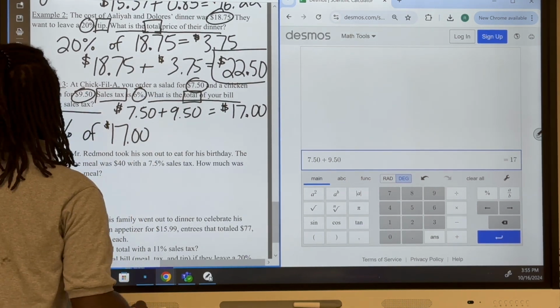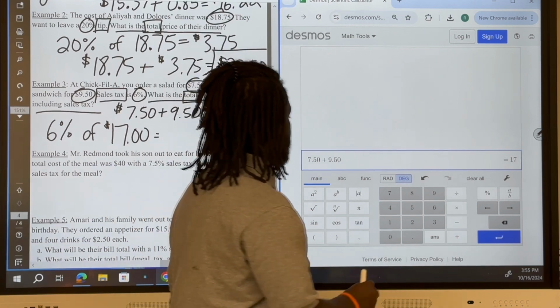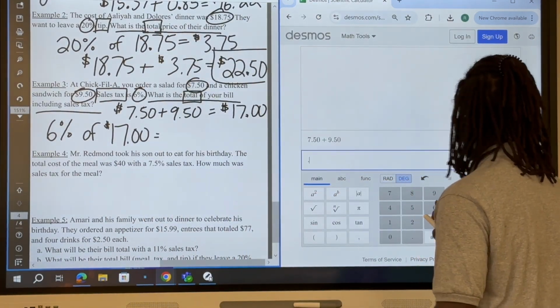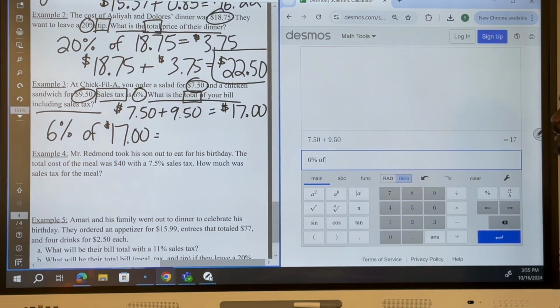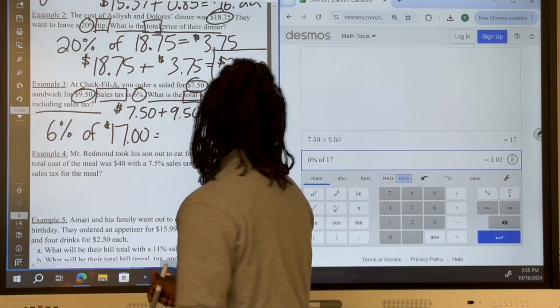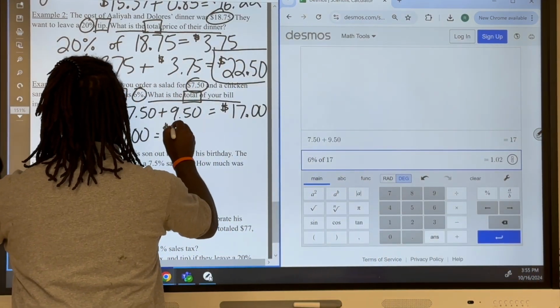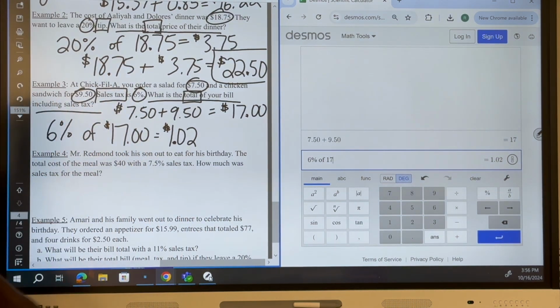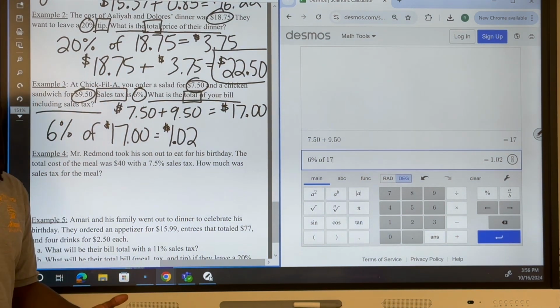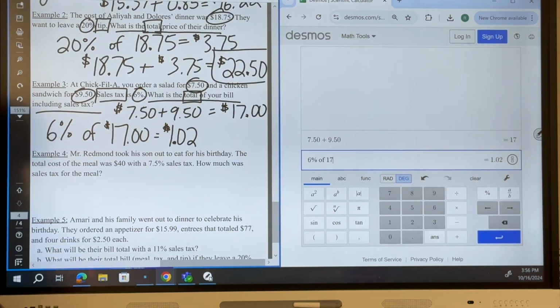Okay, and that is going to tell me how much the sales tax is. So 6% of $17 is $1.02. Okay, so $1.02 is how much the tax is. So how do I figure out how much was the total bill?